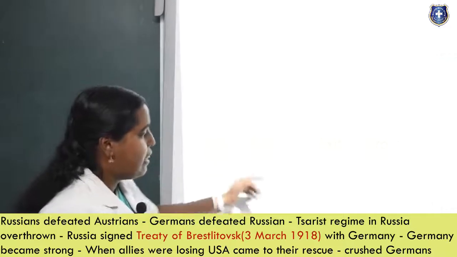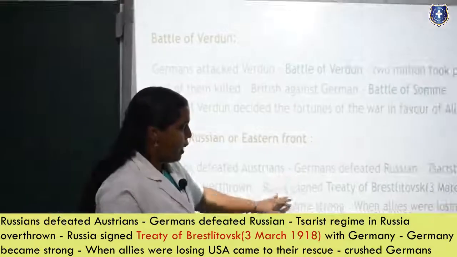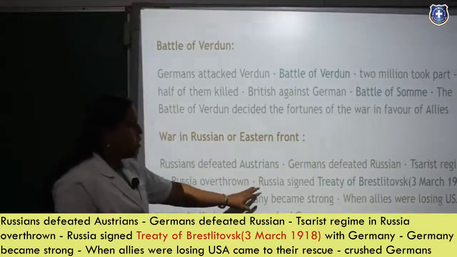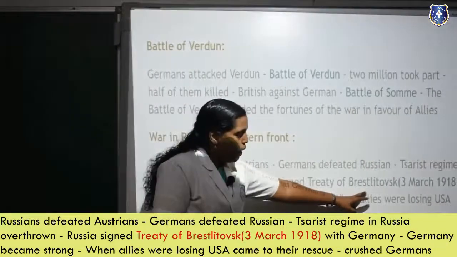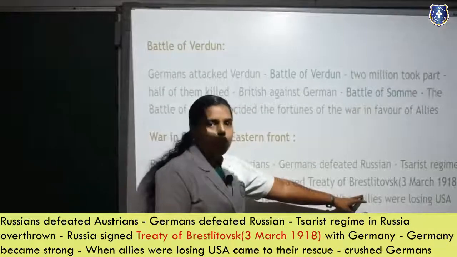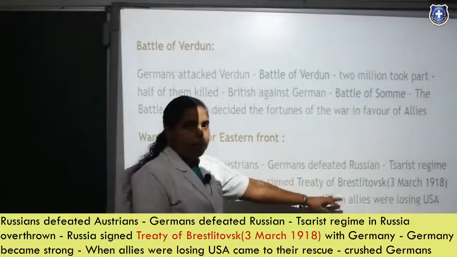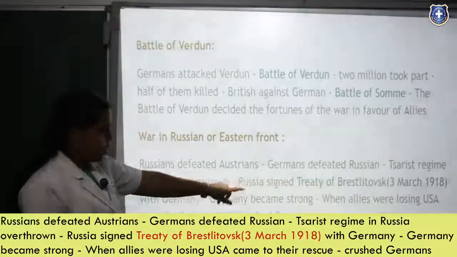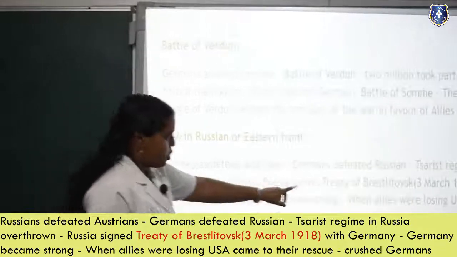So they were getting defeated in this battle again. So Tsar's regime in Russia was overthrown. Russia signed the Treaty of Brest-Litovsk on 3rd March 1918. Such treaties and their dates are a very important thing for the timeline, and for the 1 mark basis. Please go through it.